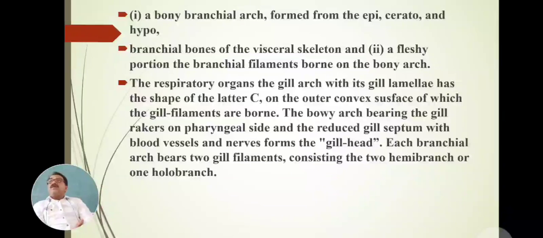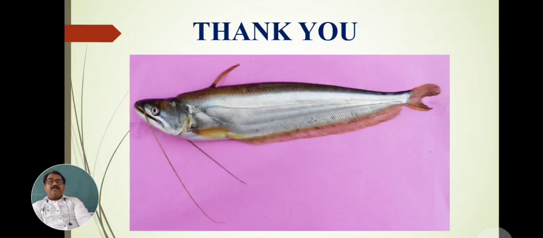It is short, thick and reduced, and supplies blood vessels and nerves from the gill head to the gill filaments. We have seen the structure of the gills of Valea.